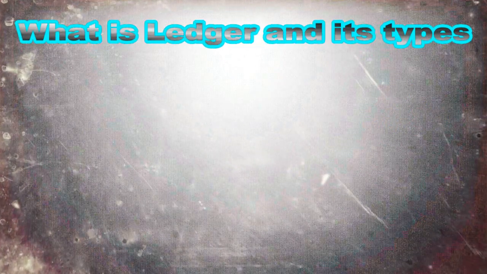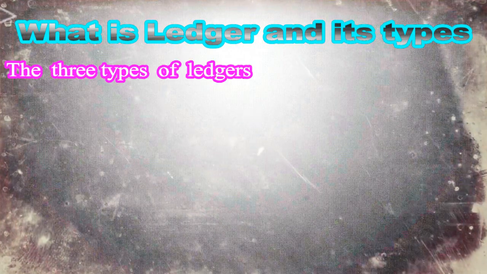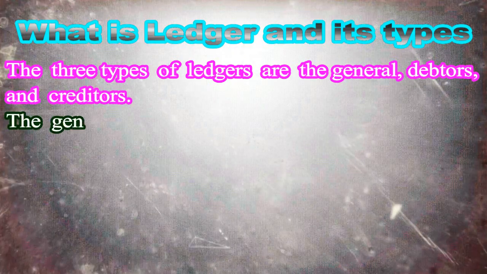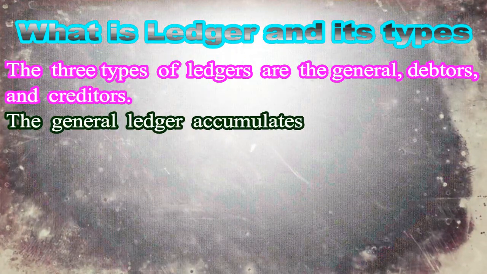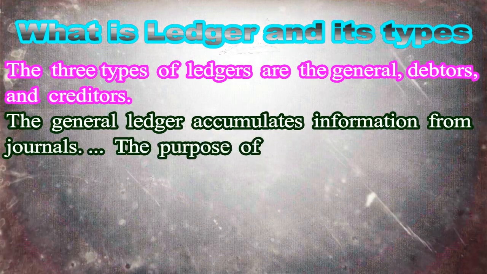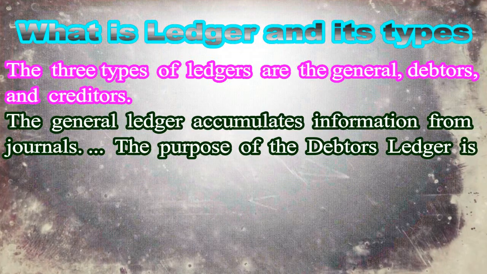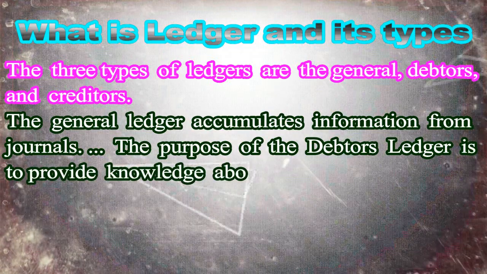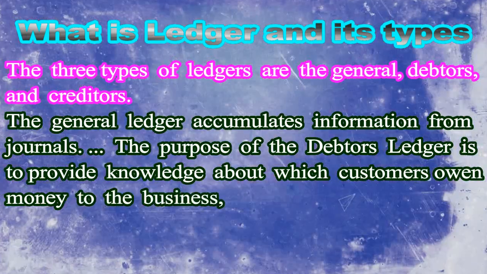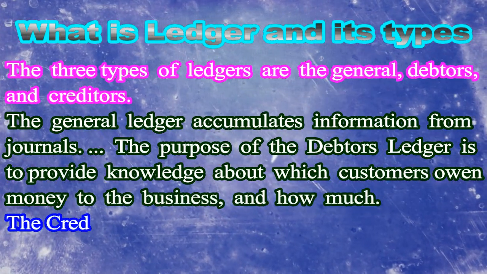Now, what is ledger and its types? The three types of ledgers are the general, debtors, and creditors ledgers. The general ledger accumulates information from journals.